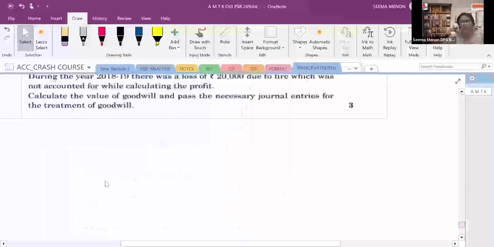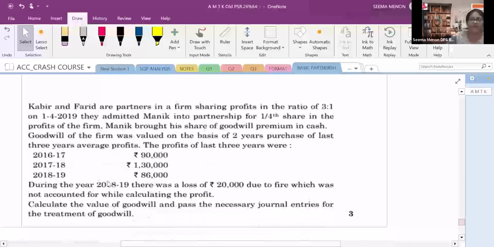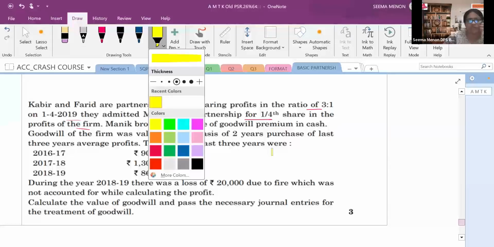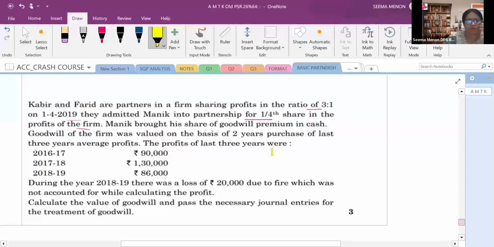Here, how to calculate the goodwill. Kabir and Farid are partners in a firm sharing profits in the ratio of 3:1 and admitted Manik into partnership for 1/4 share of the profits of the firm. Manik is the new partner and he got the 1/4 share of profit. So let's underline that Manik is the new partner and his ratio is 1/4. Manik brought his share of goodwill in premium in cash. He brought his premium also.